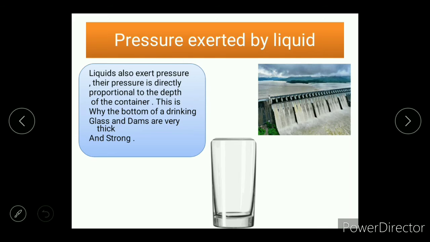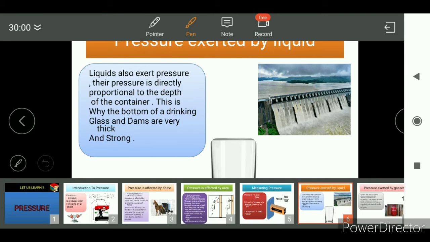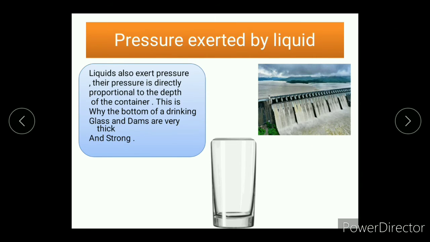In dams, I have pasted a picture of a dam here. Basically, the water exerts pressure on the bottom of the dam, and the water is in huge amount. That is why the pressure exerted on the dam is also huge. That is why it is necessary to give the walls of the dam thick layers.